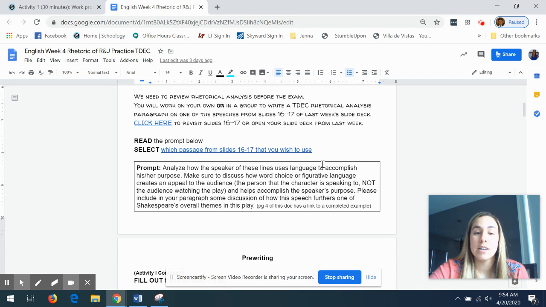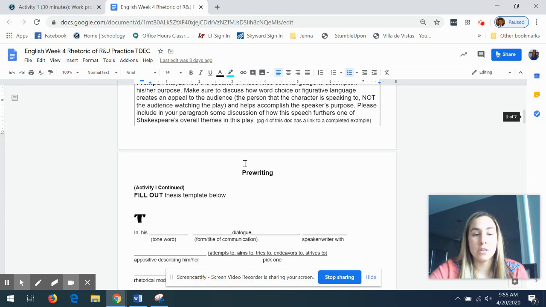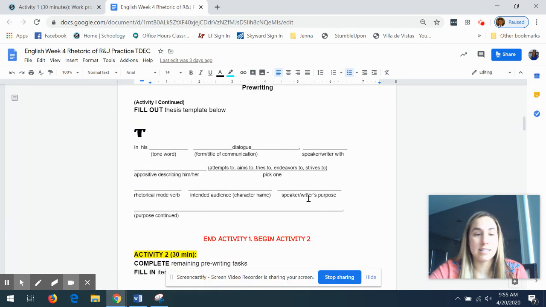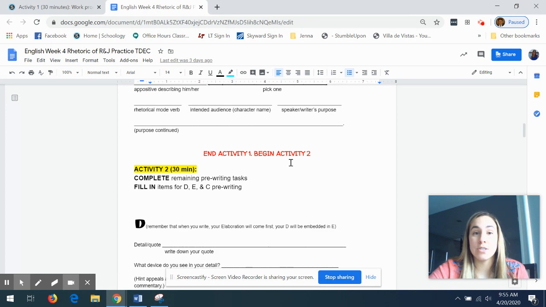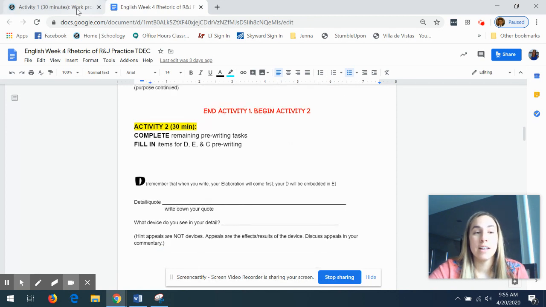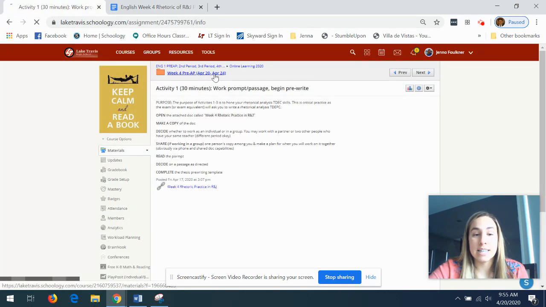Analyze how the speaker uses language to accomplish their purpose. And remember that the audience is whoever they're talking to. It's not the audience watching the actual play. So then you'll fill out the thesis. That's for activity 1. Activity 2 has you doing the rest of the TDEC.